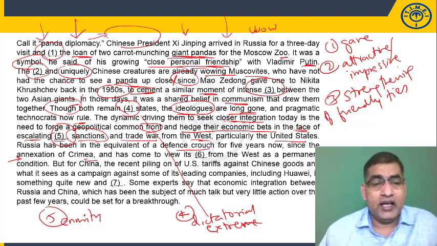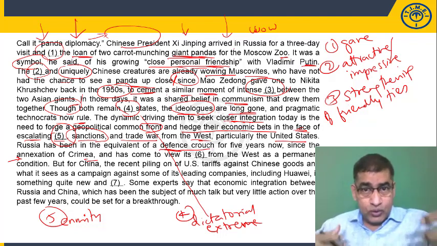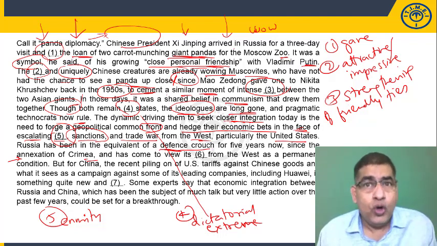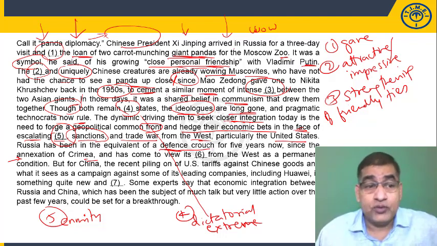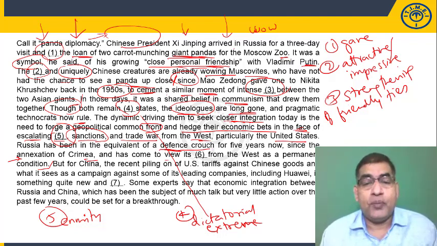So what the author is trying to say here is that Russia has been in the equivalent of a defense crouch. What is a defense crouch? A defense crouch is the position in which you position your body in a manner to defend yourself. It's like a defense position. So when it comes to a country, a cold war kind of position. So Russia has been in the equivalent of a defense crouch for 5 years now, since the annexation of Crimea, and has come to view its dash from the West as a permanent condition. The West here obviously means the US. The non-cooperation from the West, or let us say separation from the West.